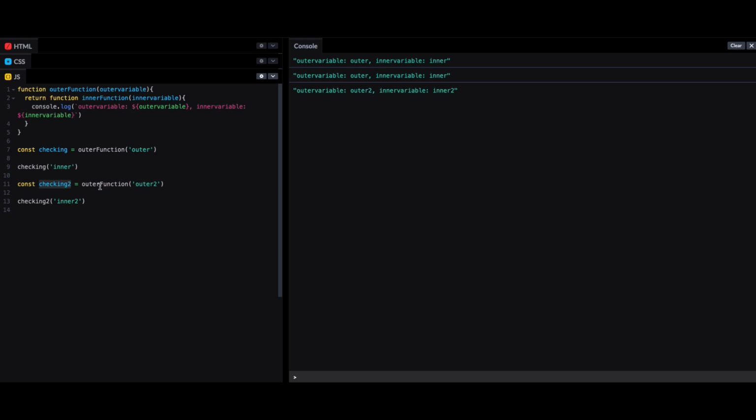Sorry guys, this is a small example where you are seeing just one line of code, but let's say when you are doing web development and there are functions which are dynamically getting generated, this function is holding the scope and holding the value of the variable outer variable in it. That's why this is called a closure. So every time this checking 2 is invoked, it will remember that outer 2 unless we refresh the page. Yeah. So this is a closure.